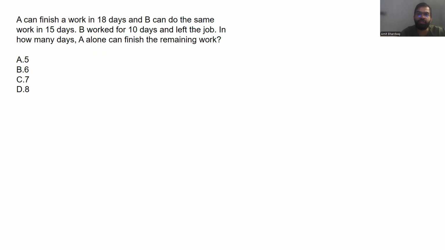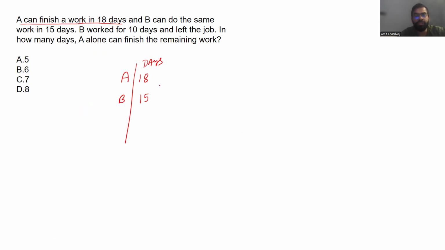If you read this question, you will notice one thing. It is given to you that A can finish a work in 18 days. So if A can do a work in 18 days, these are the days. And B can do the same work in 15 days.